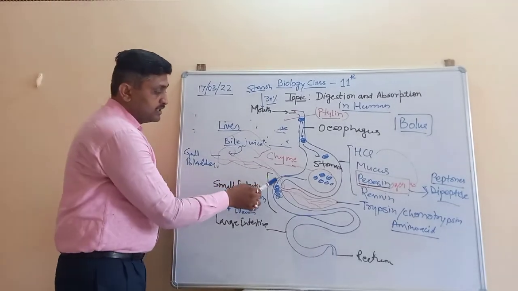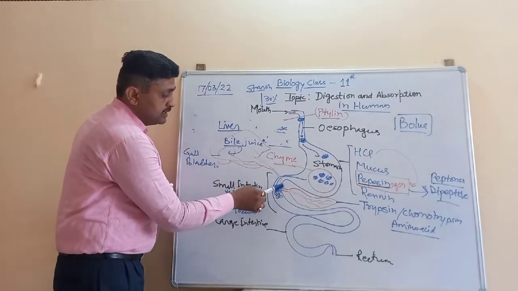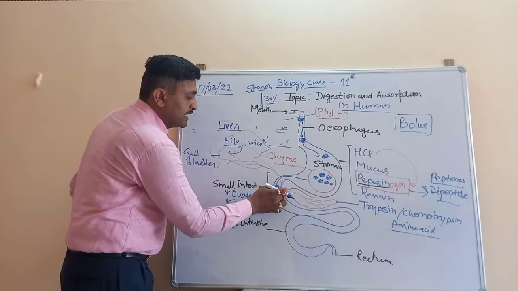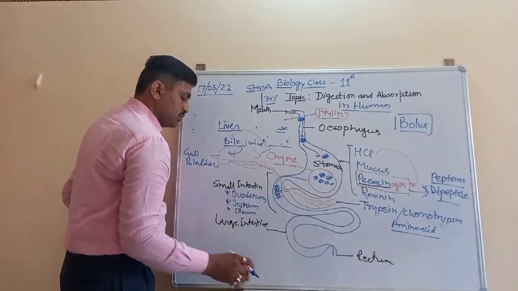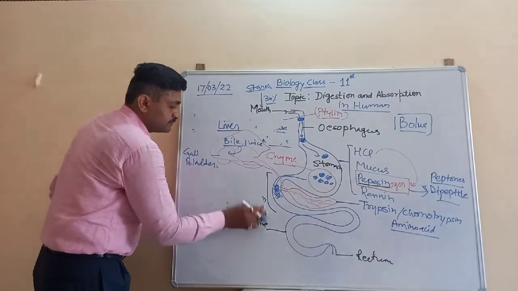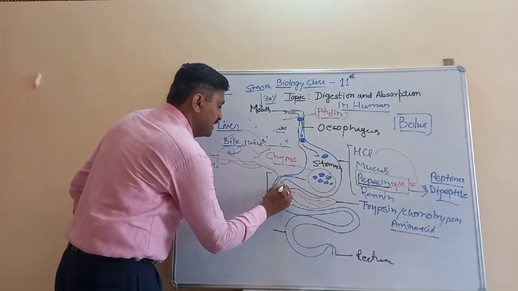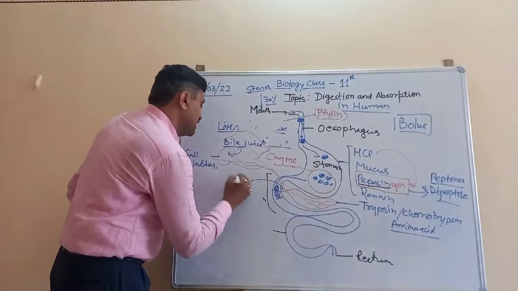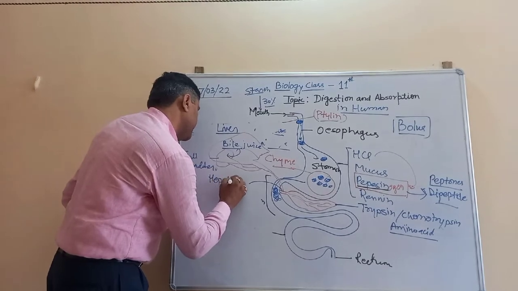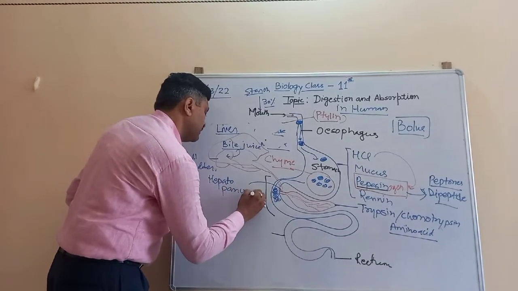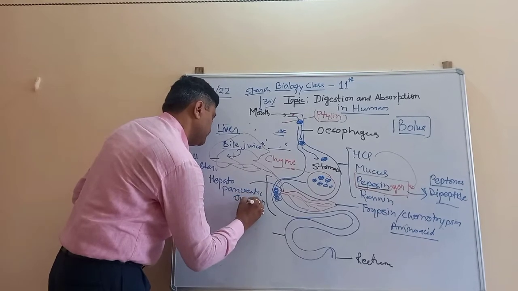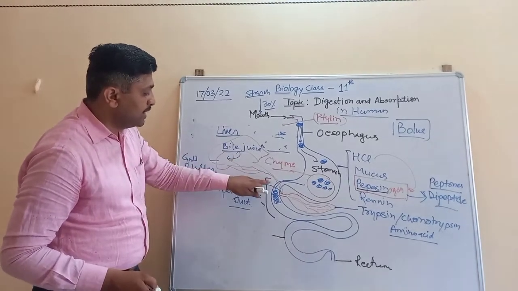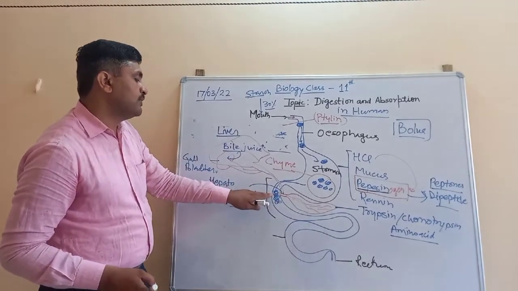There is one tube, one tract, that is this tract, where the hepatic duct, that is the liver duct, and the pancreatic duct join together, and this duct is known as the hepatopancreatic duct. The place where the duct of the liver and the pancreas join together is known as the hepatopancreatic duct. Through this, the bile juice comes from the gallbladder, along with the pancreatic juice, and also the intestinal juice.